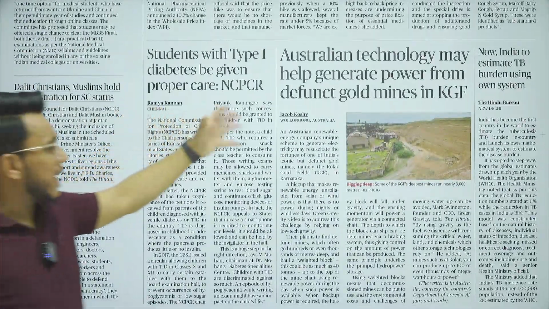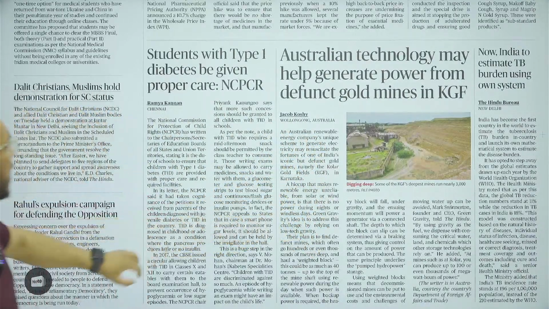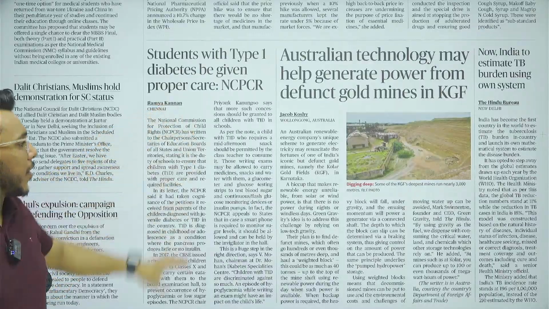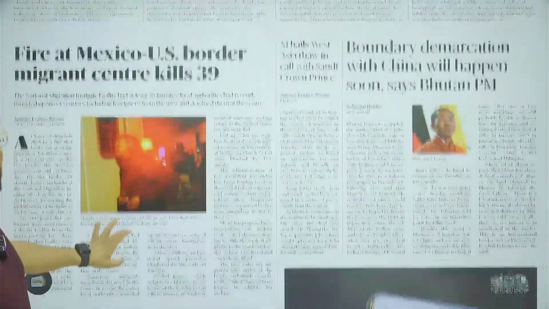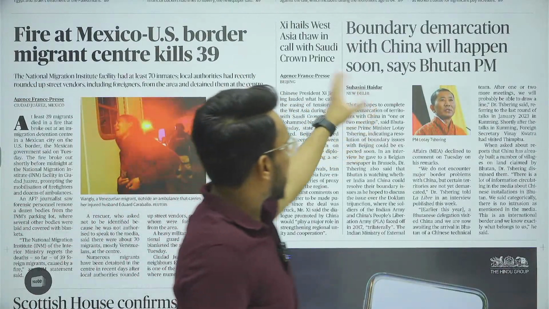Australian technology may help generate power from gold mines. We'll see green gravity technology here. Fine, students with type 1 diabetes to be given proper care, National Commission for Protection of Child Rights. Then after that, moving on, fire at Mexico-US border, boundary demarcation with China will happen soon.